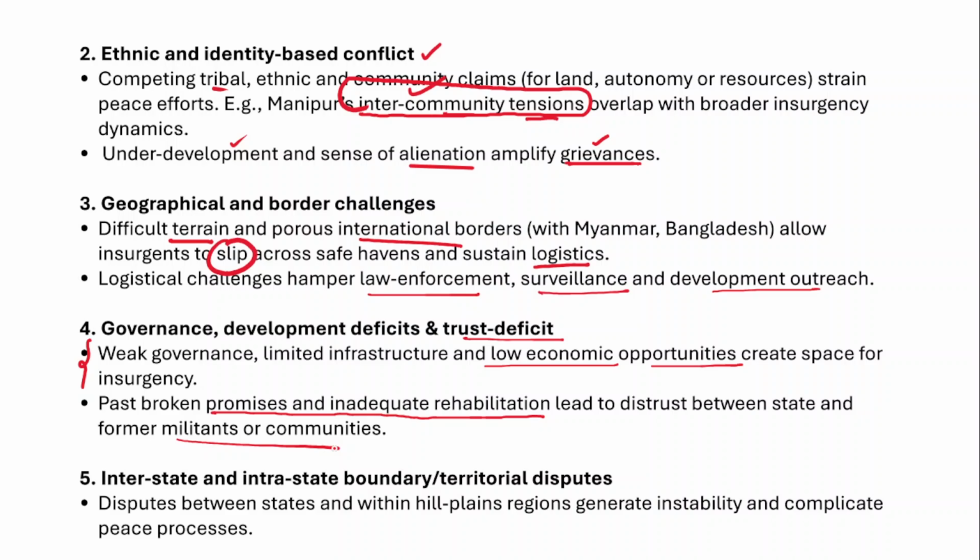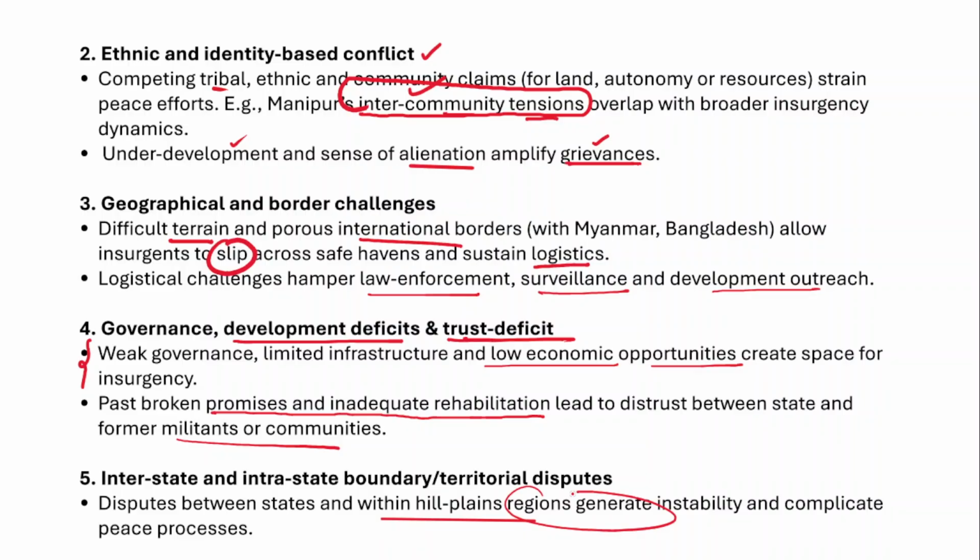This is another major factor. So there has been a developmental deficit and a trust deficit which have been existing. Then there are interstate and intrastate boundary and territorial disputes. Disputes between states and within hill and plains regions generate instability and complicate the peace process as well.